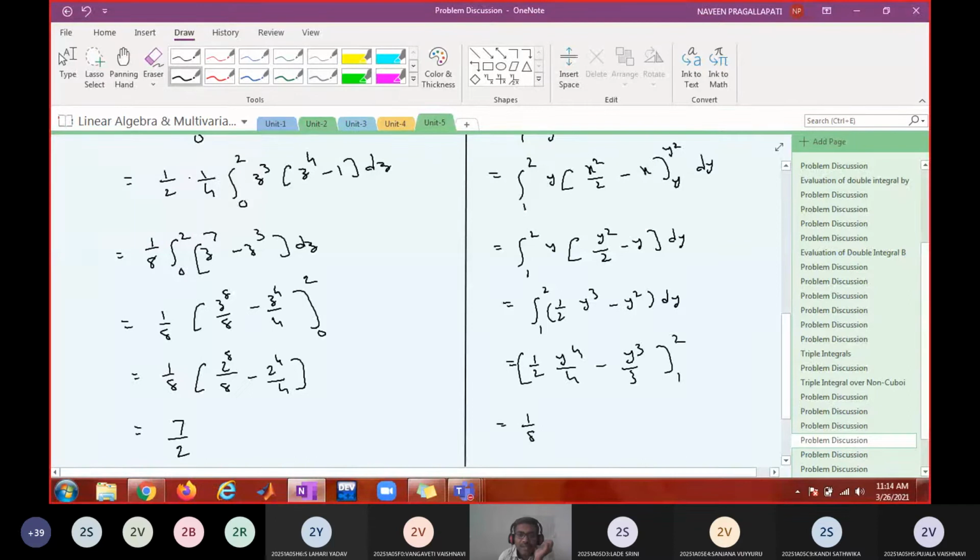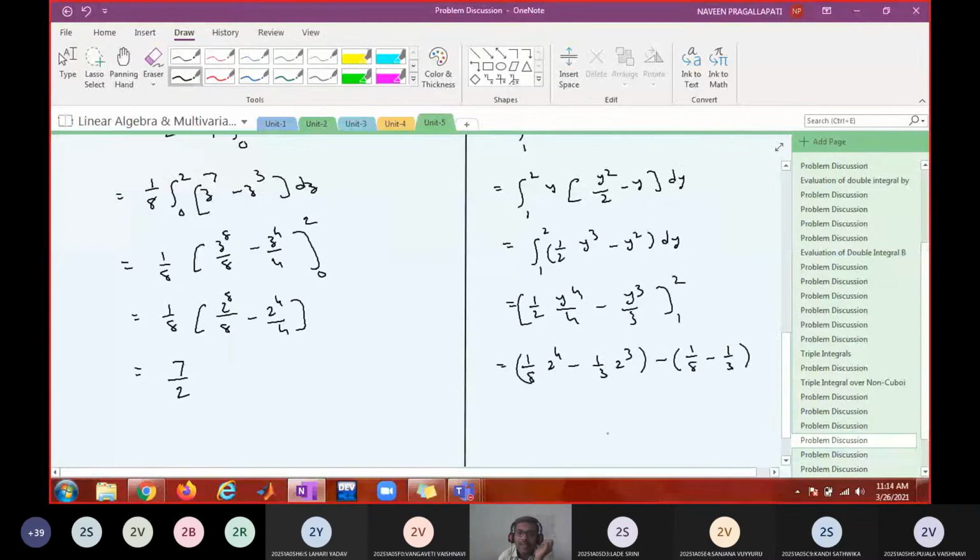So this is 1 by 8 times 2 power 4 minus 1 by 3 times 2 cube, minus lower limit is 1 by 8 minus 1 by 3. Can you simplify the answer?